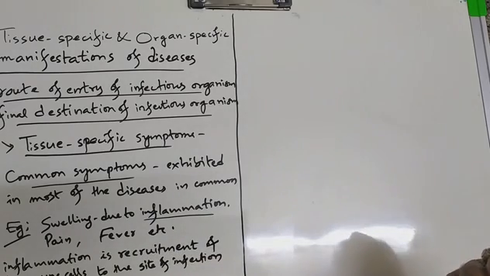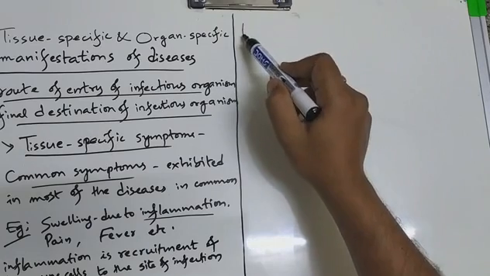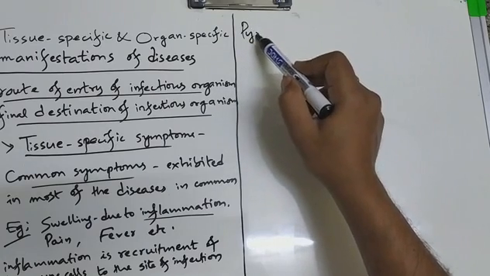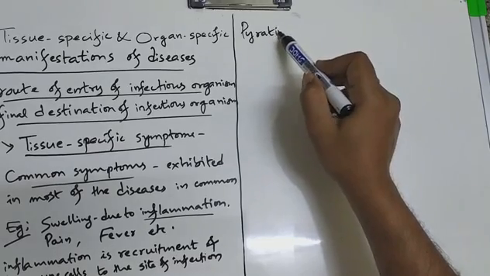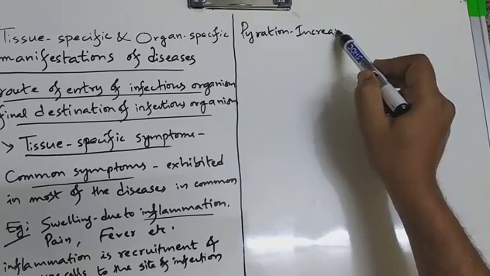In order to eliminate the disease causing agents, even body temperature rises, which you call fever. Fever is also called pyretic effect. Pyration means increase in temperature.